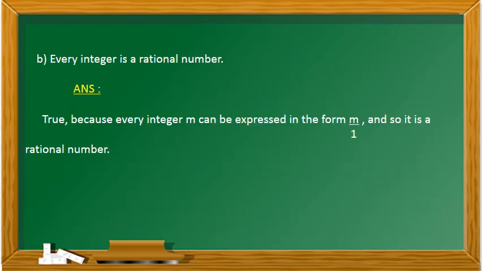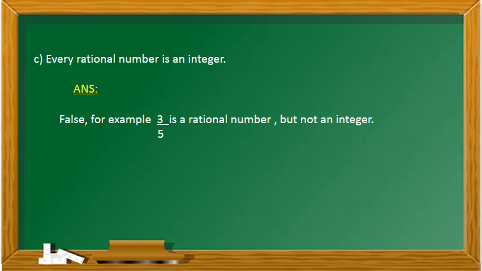B subdivision: Every integer is a rational number. True, because every integer m can be expressed in the form m by 1 and so it is a rational number. For example, the negative number minus 2 can be expressed as minus 2 by 1. Even 0 can be expressed as 0 by 1. For the positive number 5, for example, 5 can be expressed as 5 by 1.